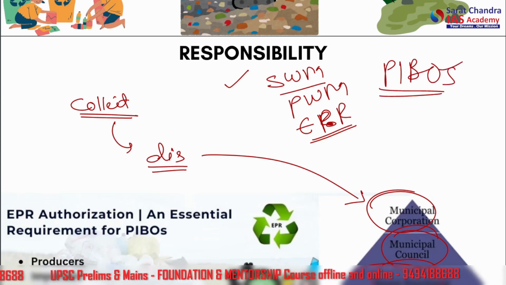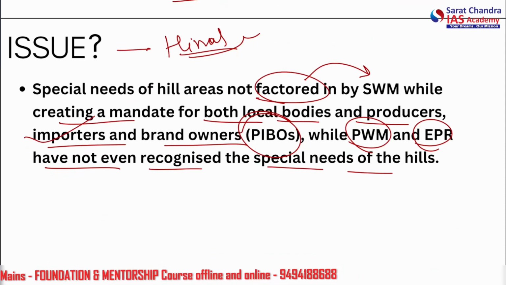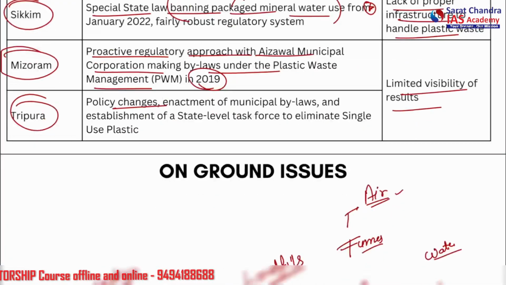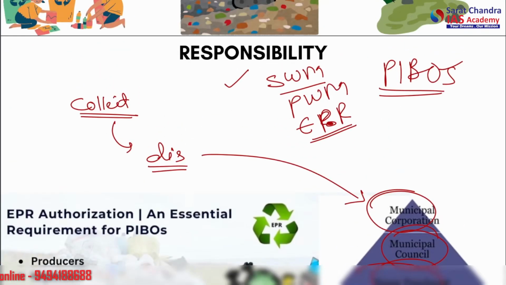PIBOs. So, who are these PIBOs? We saw the producer, importer and the brand owners. They can take help from the PIBOs for the setting up and operationalization of the plastic waste management systems as mandated under the EPR. So this EPR is main here.